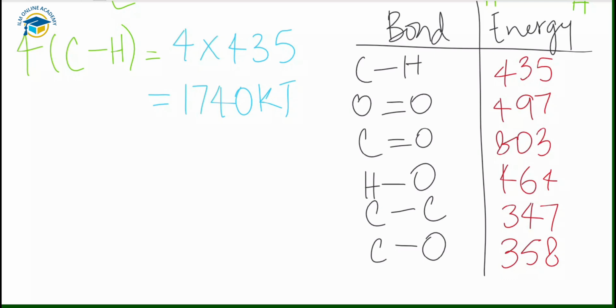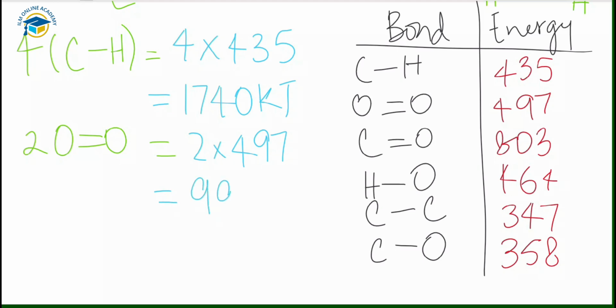And also we have 2 oxygen double bonds, so you have to multiply the 2 with the 497. After multiplying it we have 994 kilojoule of energy. So this is the energy on the reactant side. We have 1740 kilojoule and 994 kilojoule.